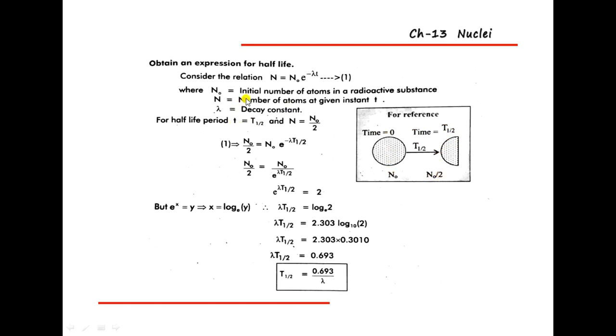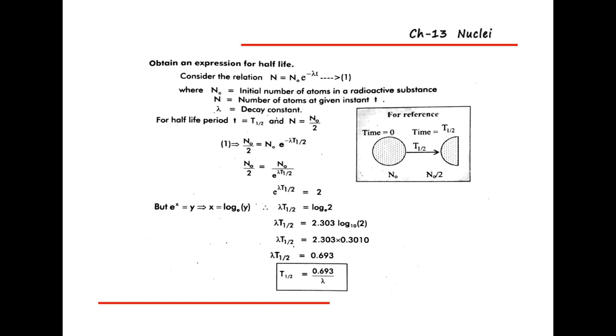Then consider the relation N is equal to N naught e raised to minus lambda into t. Suppose that is equation number 1, where N naught is the initial number of atoms in a radioactive substance, N is the number of atoms at a given instant t, and lambda is the decay constant.